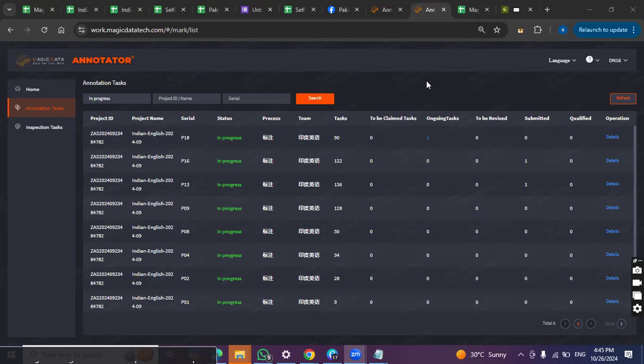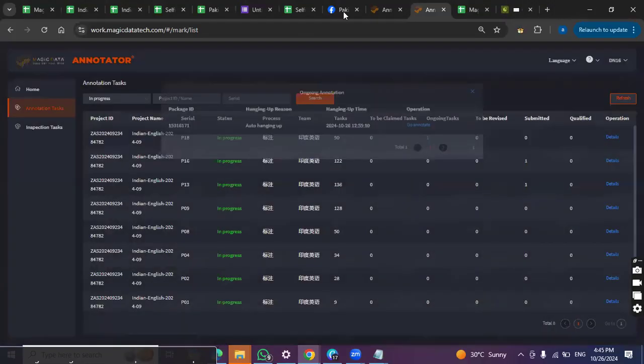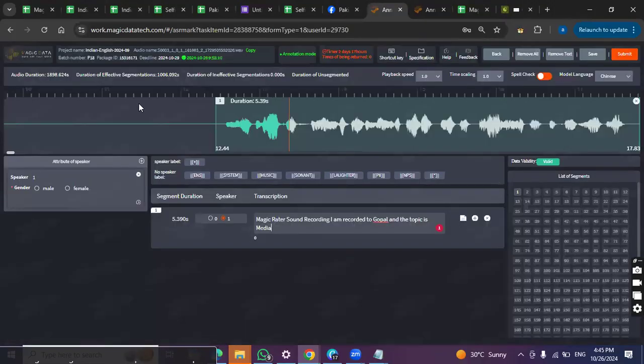So what you are required to do is just click on this one, right? Once you click on it, an option will appear. Let's click on it. So go annotate. Once you click on it, the task will open for you. Okay, let's just understand this platform a bit.